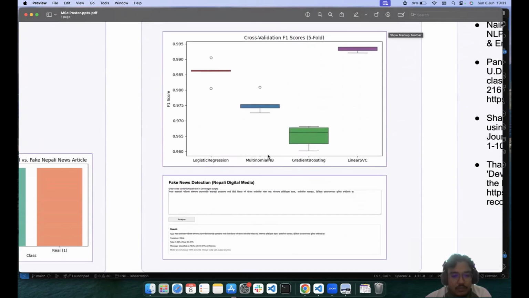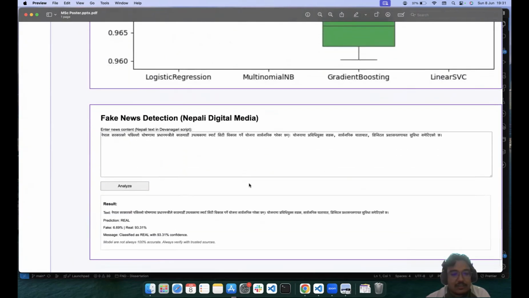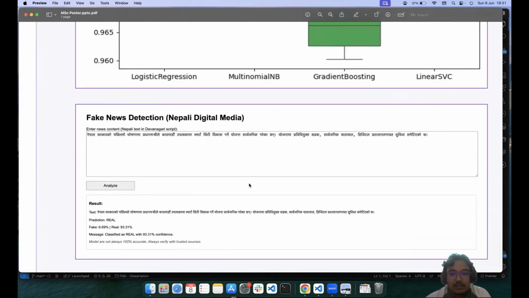So this is another reason why it was selected as the model. Below here is a screenshot of my work. If you can see here, it is a simple HTML UI. You can see the user input, the analyze button, and below you can see a result section where you will see what input you put in, the prediction, and the confidence: how much of the text has fake confidence and real confidence.